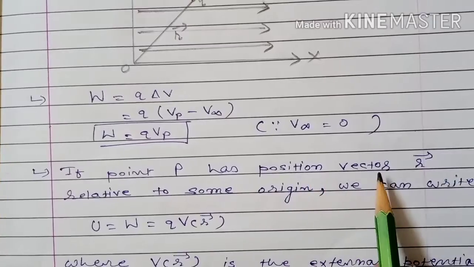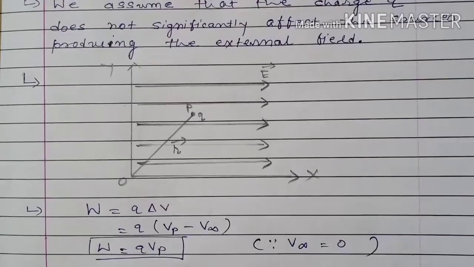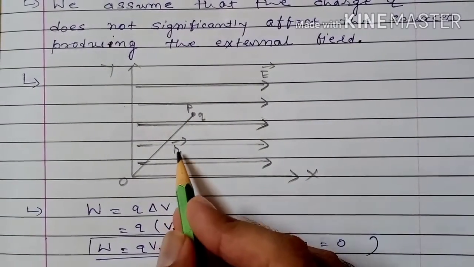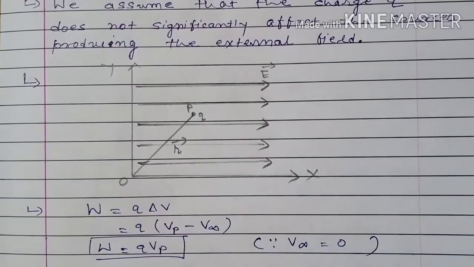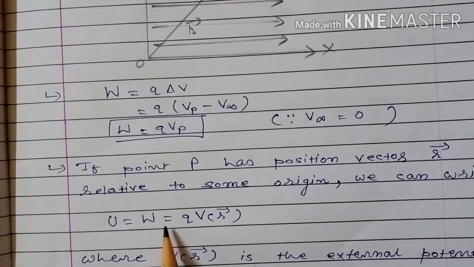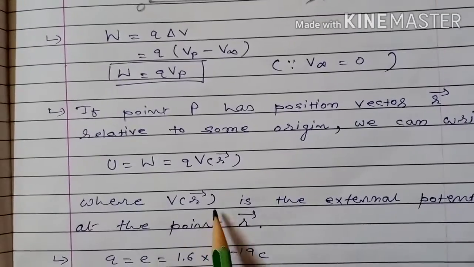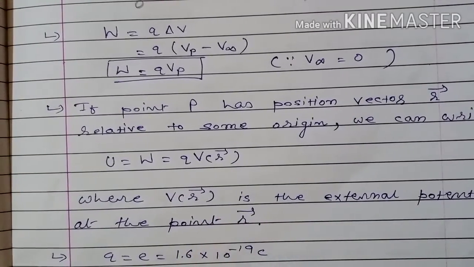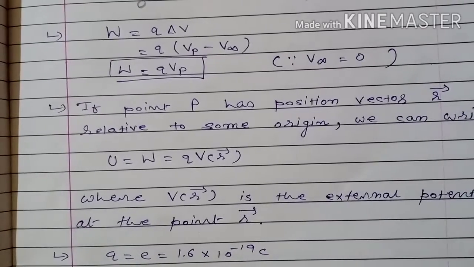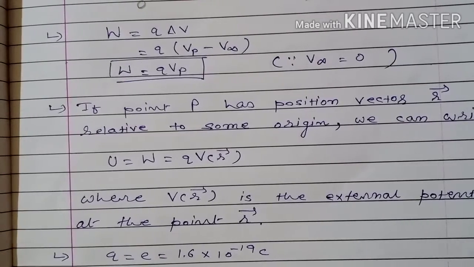If point P has position vector r vector relative to some origin, suppose this point P is at position vector r vector with respect to this origin, then this potential energy can be written as U is equal to qV(r vector), where V(r vector) is the external potential at the point r vector. So this way we can calculate the potential energy of a single charge in an external field.